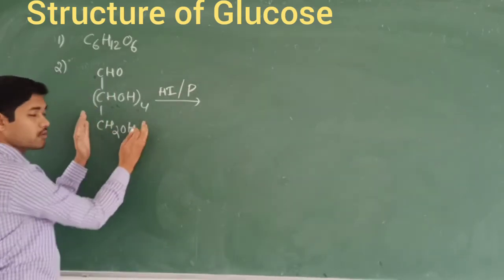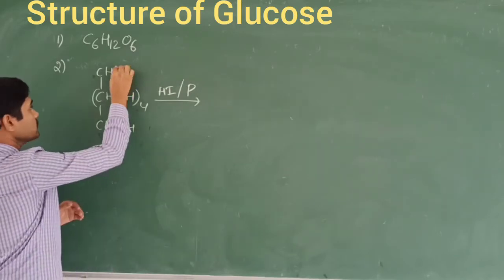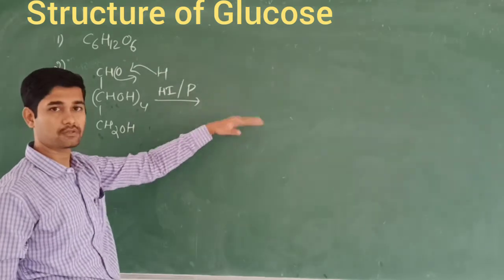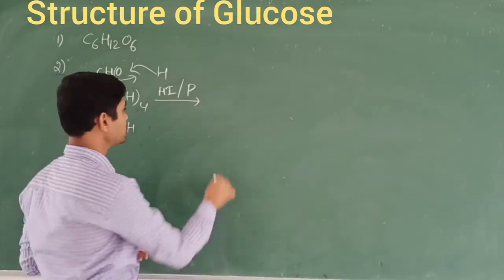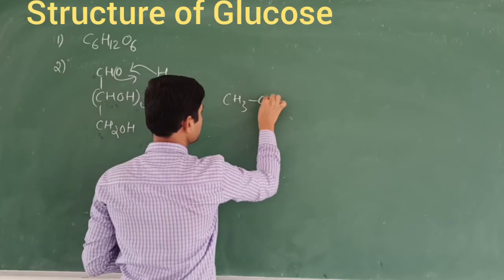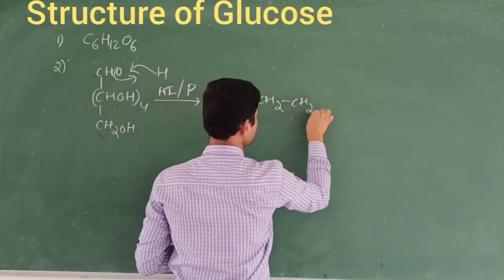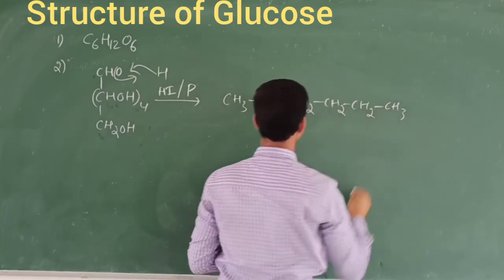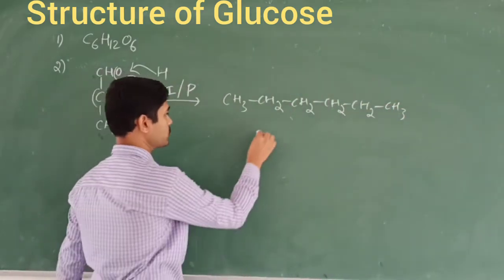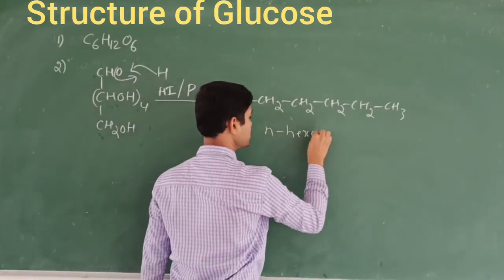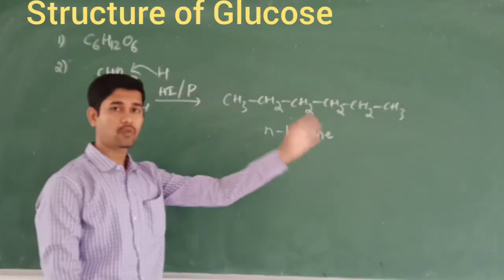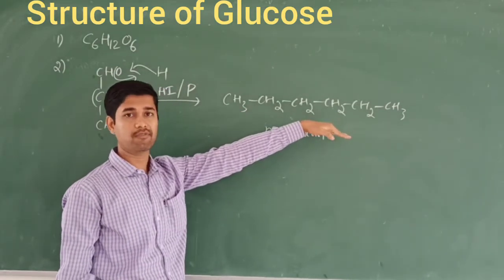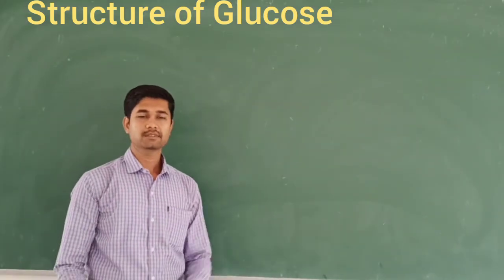Here, glucose is going to be reduced. Reduced means removing the oxygen and adding hydrogen, right? So it is reduced to form the hexane compound: CH3, CH2, CH2, CH2, CH2, CH3. How many carbon atoms are there? 6 carbon atoms. That's why its name is n-hexane. So this structure shows that in the glucose molecule, the carbons are linked in a straight chain form. Next, the fourth one.